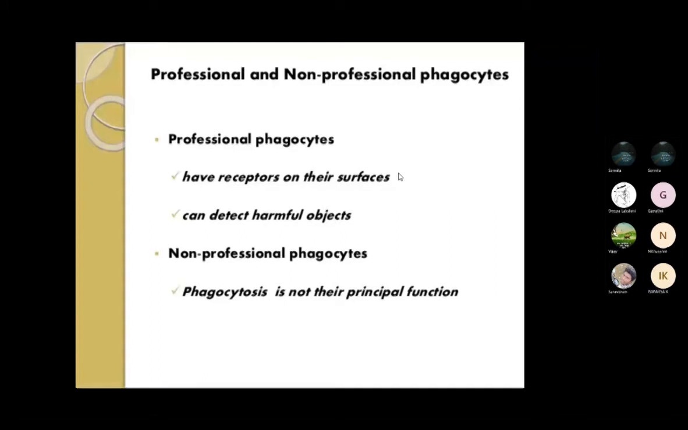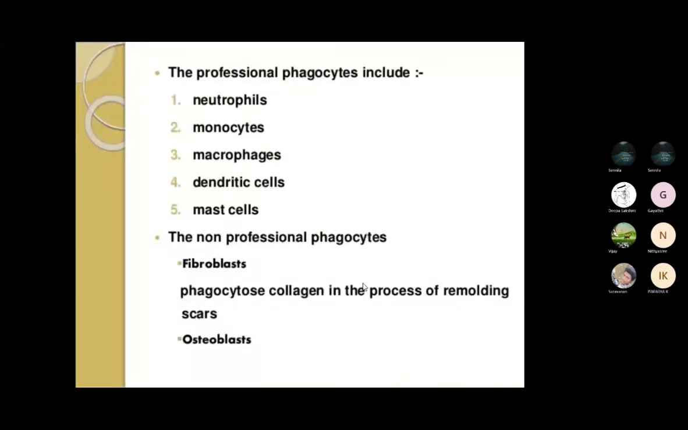the immunity. And non-professional phagocytes do not have such principal functions. They do not contain any receptor on the outer surface, or any detector for harmful objects. So this is the difference between professional and non-professional phagocytes. The professional phagocytes include neutrophils, monocytes, macrophages, dendritic cells, and mast cells.